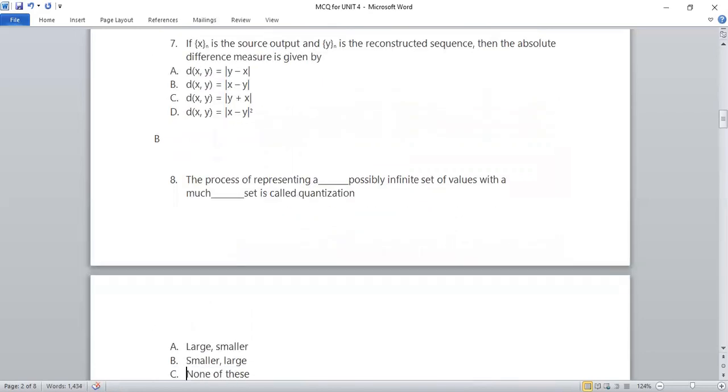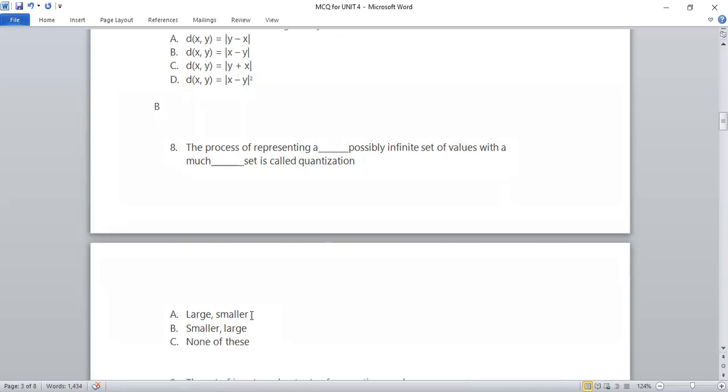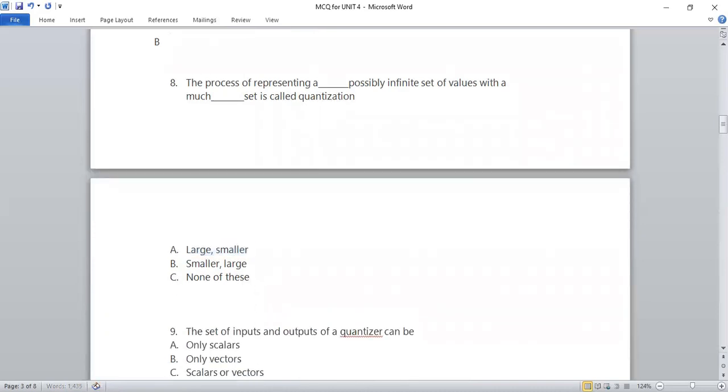Now moving to the next question. The process of representing a dash, possibly infinite set of values with a much dash set is called quantization. We all know what quantization is. When we have a large, possibly infinite set of values and we represent it with the help of a small set, it is called quantization. So the right answer will be the A option, that is large and smaller. The process of representing a large, possibly infinite set of values with a much smaller set is quantization.